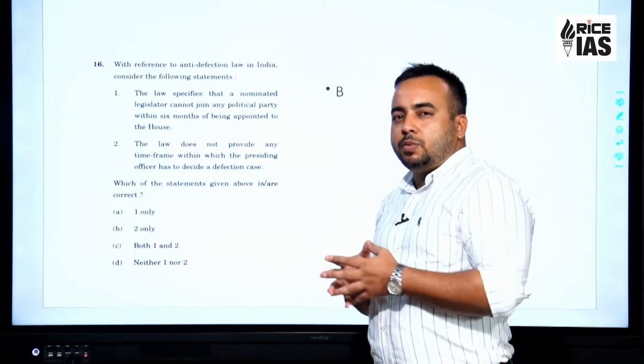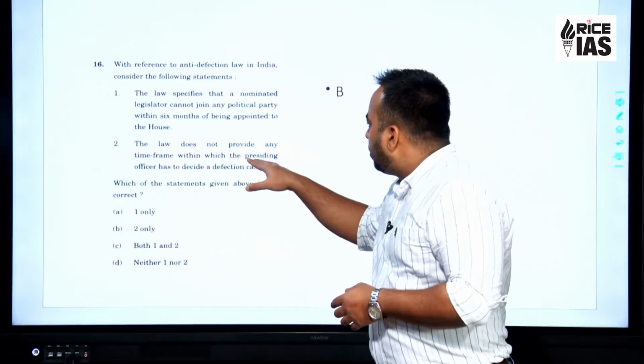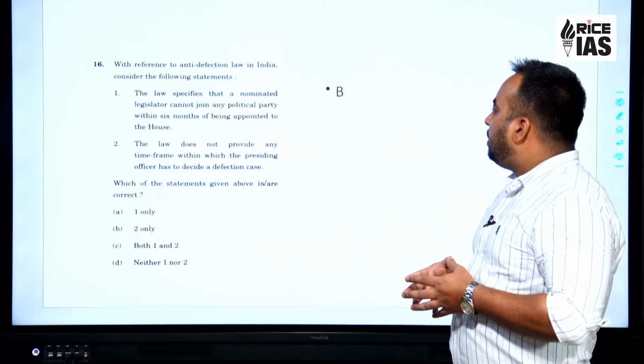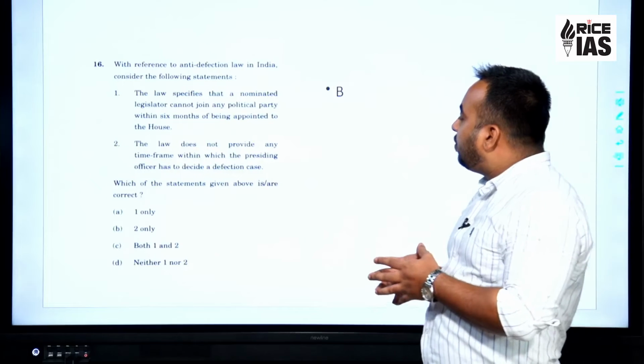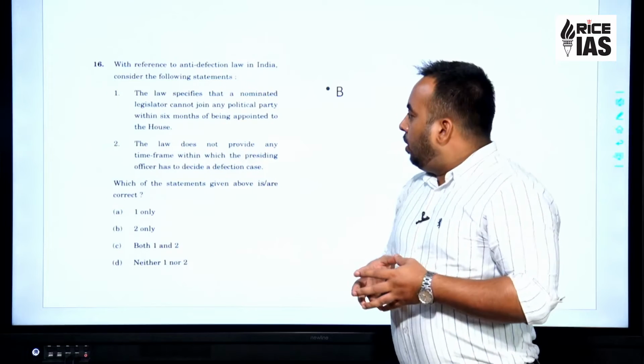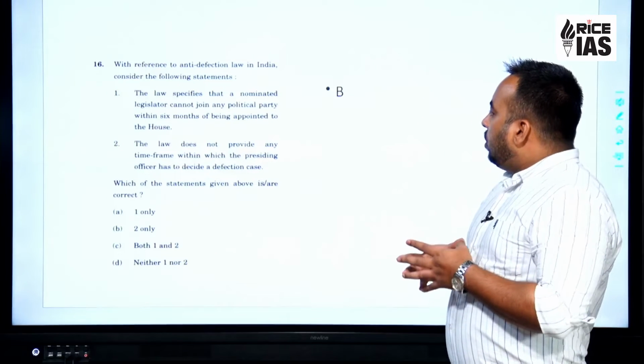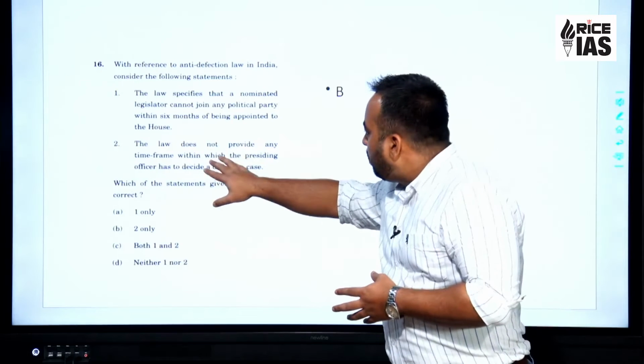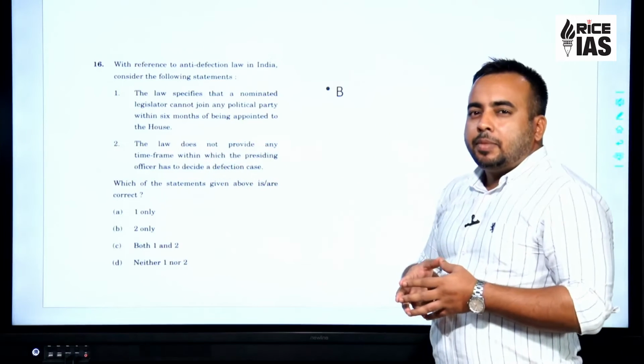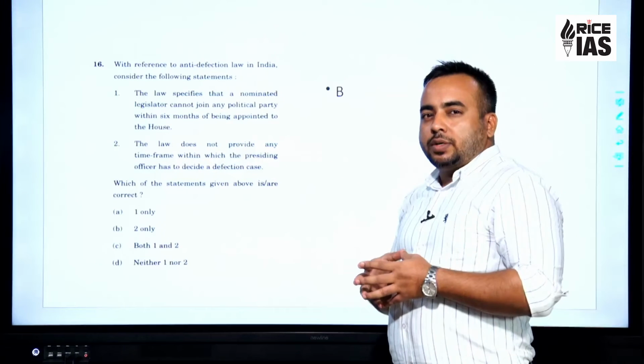and hence statement 1 is wrong. Statement 2: the law does not provide any time frame within which the presiding officer has to decide a defection case. This statement too might appear correct because of the recent judgment of the Supreme Court.